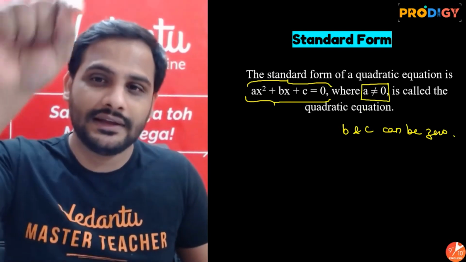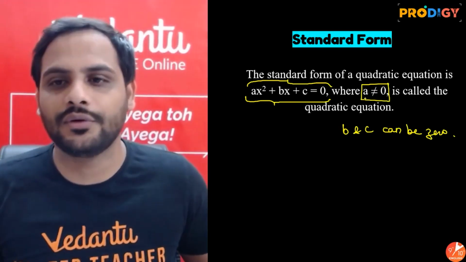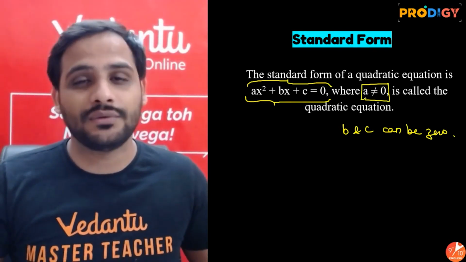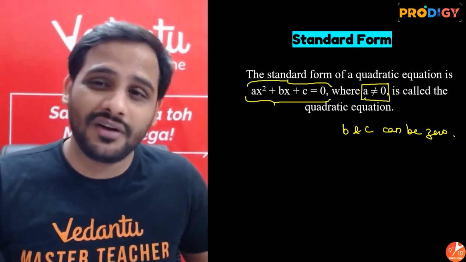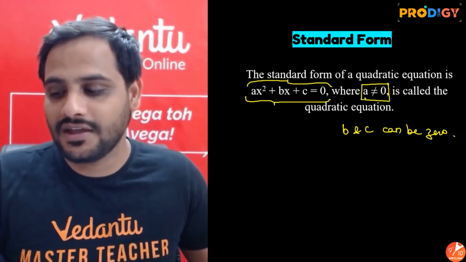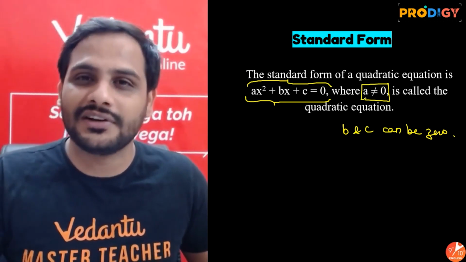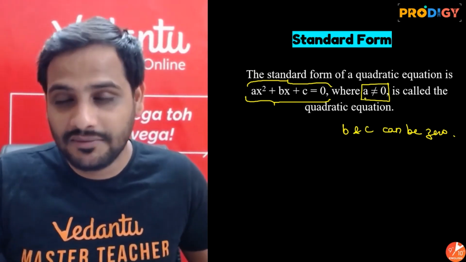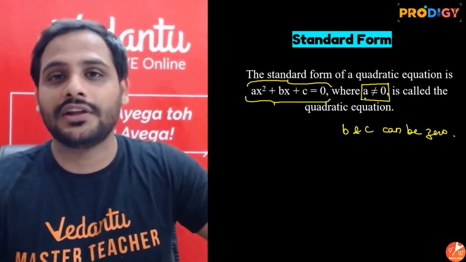It is very important that a is not equal to 0. If I am writing this, then only my answer is correct. If I am not writing that, then my answer is not completely correct, because if I make a equal to 0, then it will no longer represent a quadratic equation. So it is very important that a is not equal to 0.